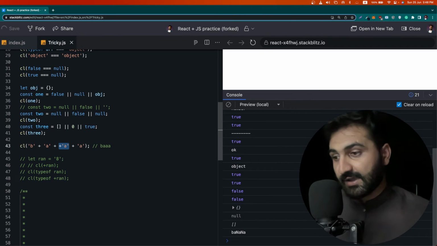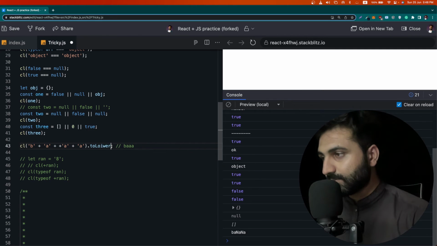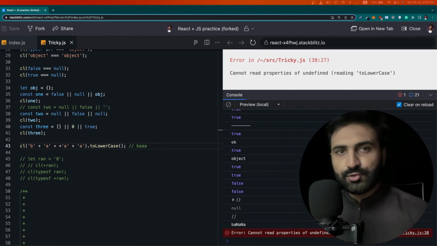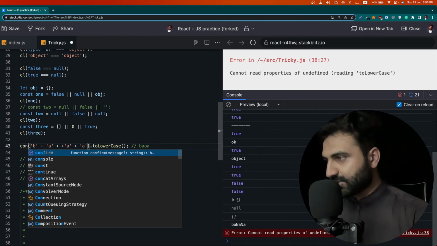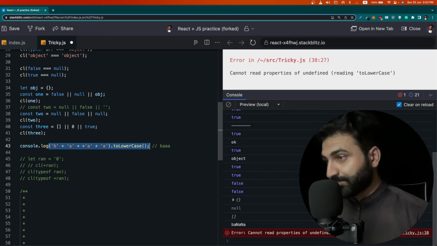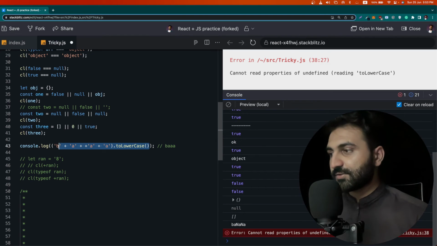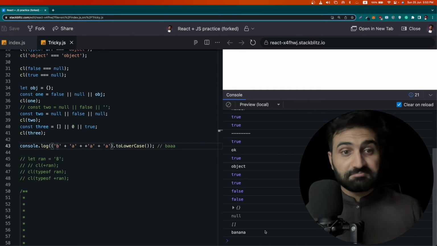Now let me save it, and you will see what kind of weird output is being printed out. Now if I show you the output of this statement, it is throwing an error because we have to use console.log here, since we are doing many operations. Okay, so if we use the double bracket here, first of all it will apply lowercase on this, and then console. So here you can see the very weird output: it is printing banana.